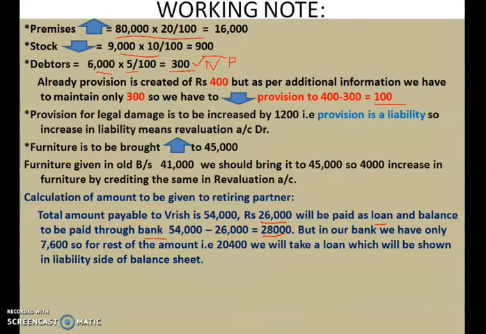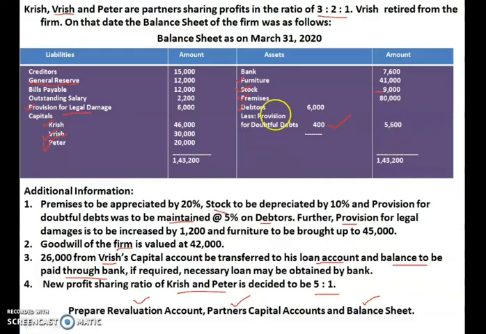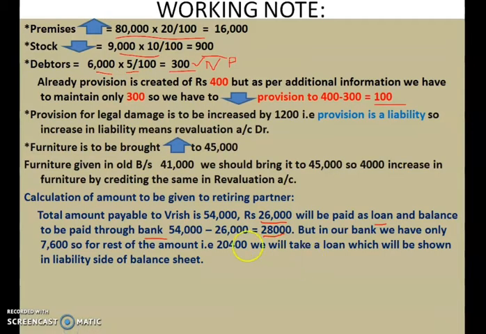We have to issue a check for that. But if we look into our old balance sheet, children, you can see in our old balance sheet, in our bank account, how much is the cash? 7,600 only cash is there in our bank. So how can we give him 28,000 if only 7,600 cash is there? For that also one condition is given, that for the rest of the amount we are unable to pay.